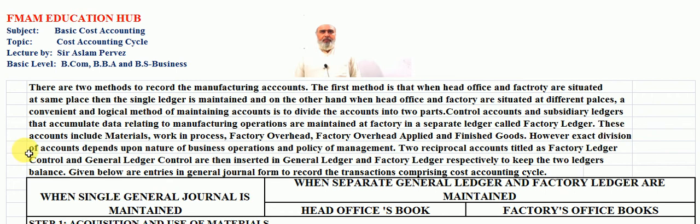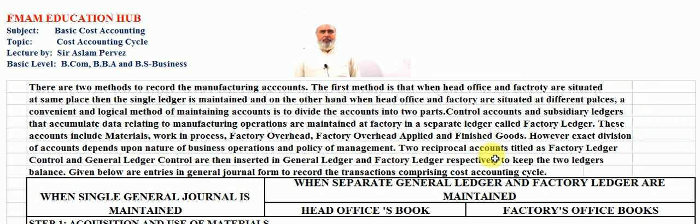These accounts include materials, work in process, factory overhead applied and finished goods. However, the exact division of accounts depends upon the nature of business, operation and policy of management.